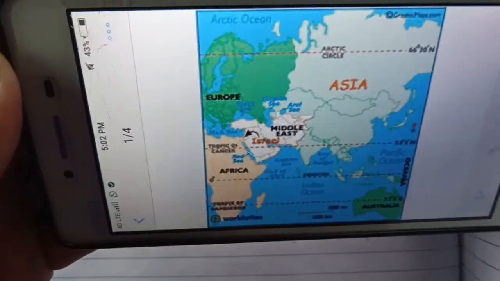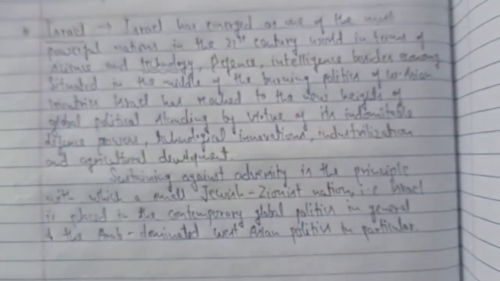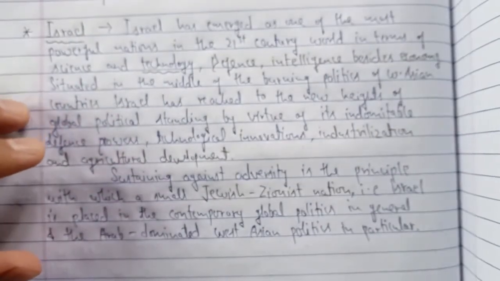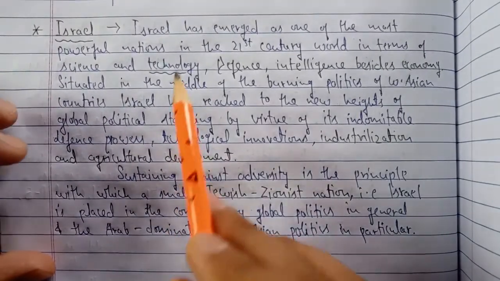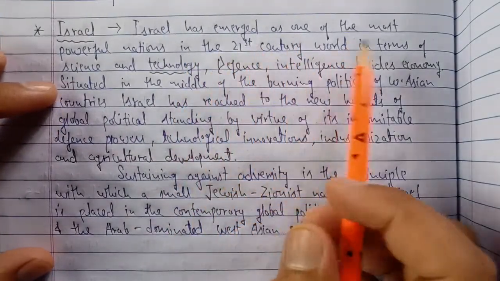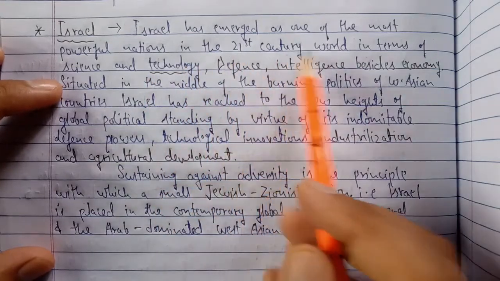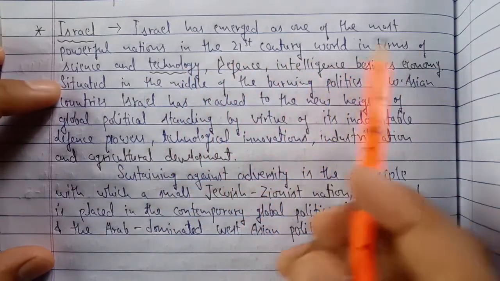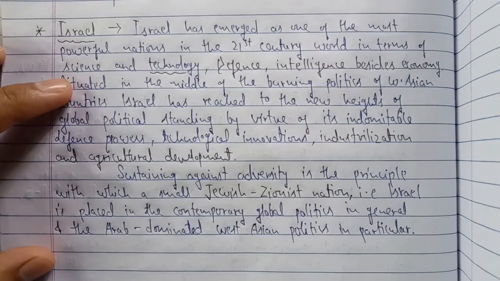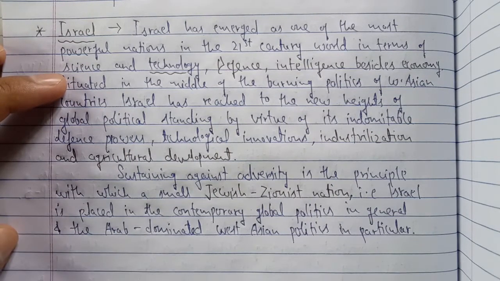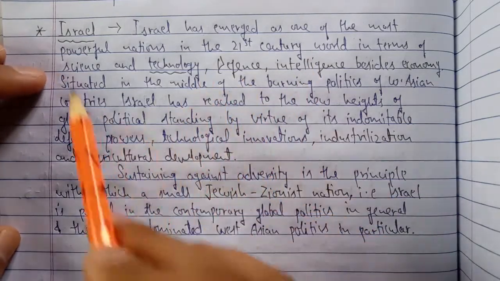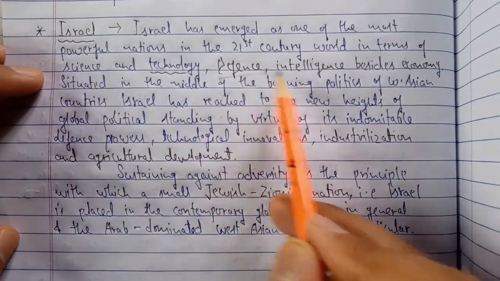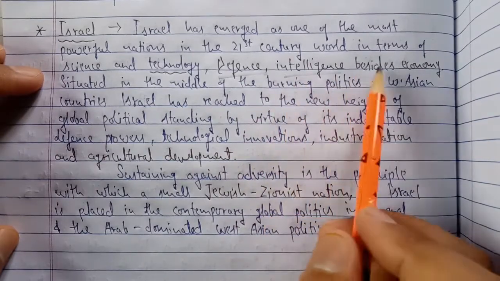So this is also one of the new centers of power which is influencing the world towards it. So what are the reasons? Let's see. Israel has emerged as one of the most powerful nations in the 21st century world in terms of science and technology. If we ask why we are calling Israel one of the challenges to the US or a new emerging power, it is because it is one of the strongest emerging powers in terms of science and technology, defense, and intelligence, besides economy.